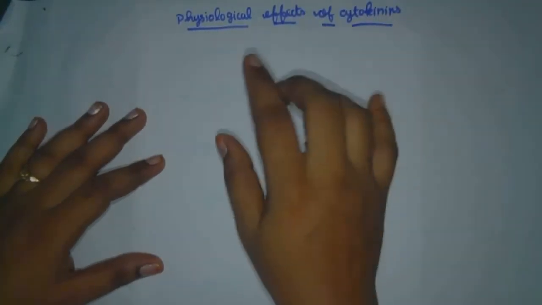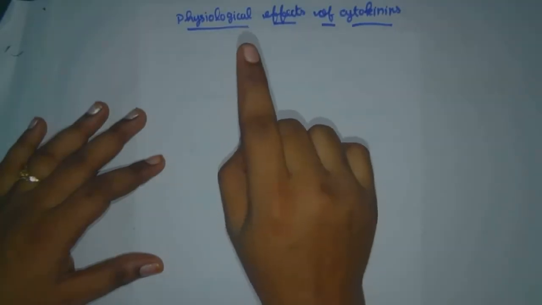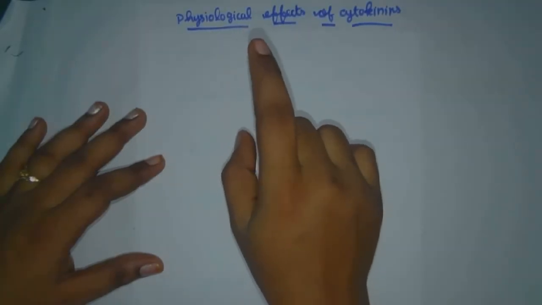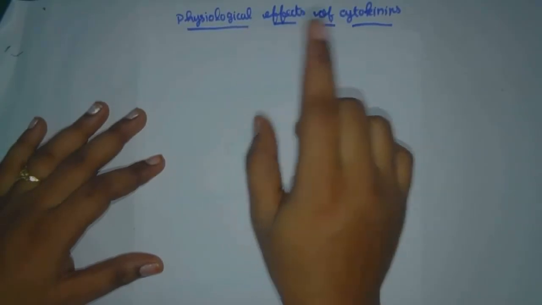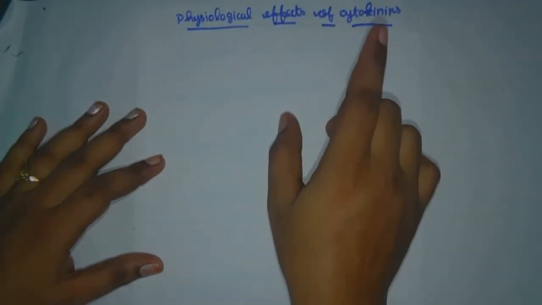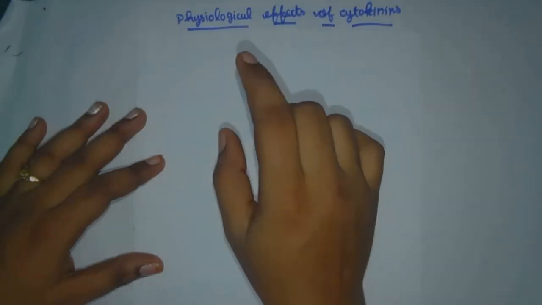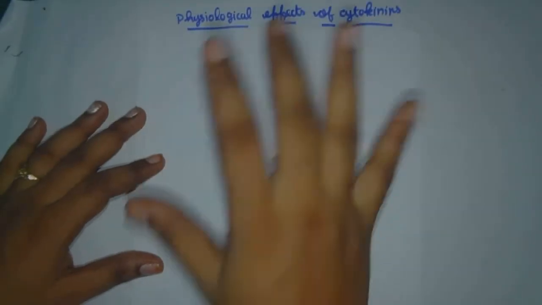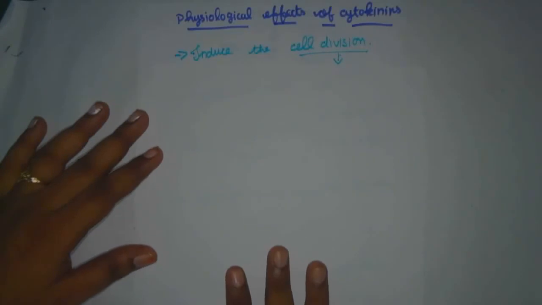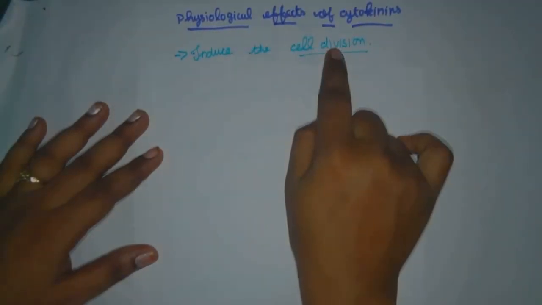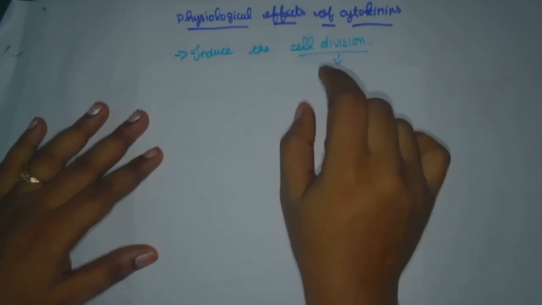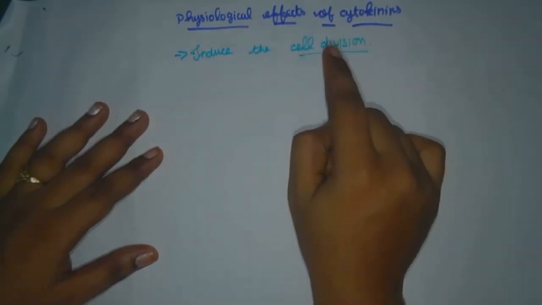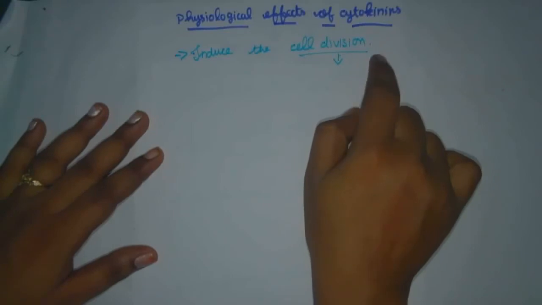Here the physiological effects mean, as we already said, the effects on the organism, the plant body, or parts of an organism. Cytokinin is the hormone. That hormone acts on the plant and some physiological effects occur. Let me see that one by one. The first one is that it induces cell division. We already said they are responsible for the growth of a plant. So cell division occurs, and it increases the size.